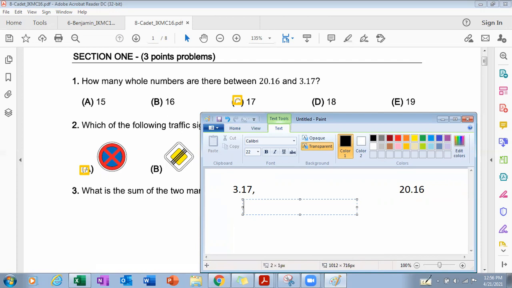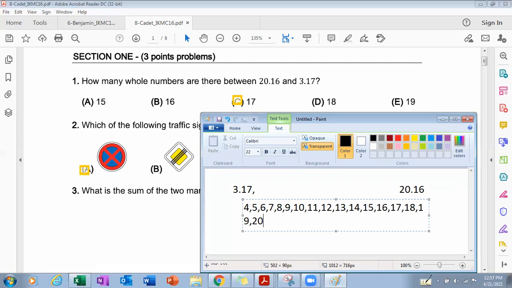Sorry, the first whole number is not 3, because after 3.17 the next whole number will be 4, then 5, 6, 7, 8, 9, 10, 11, 12, 13, 14, 15, 16, 17, 18, 19, and 20.